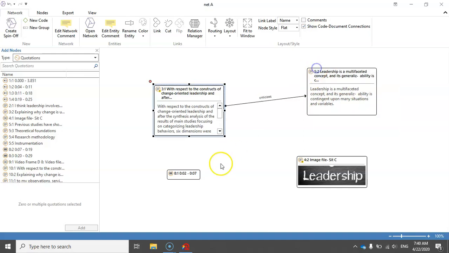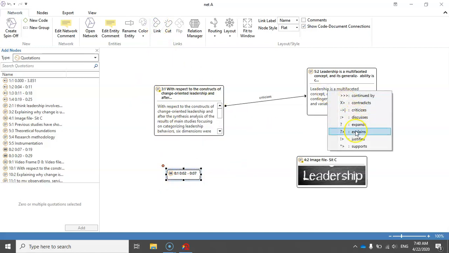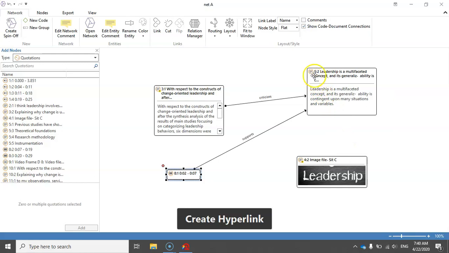All right. Now let me connect or link quotation 8.1 to 5.2 by clicking on 8.1 and then clicking on link and then clicking on 5.2. This time I just assume that quotation 8.1 supports quotation 5.2.